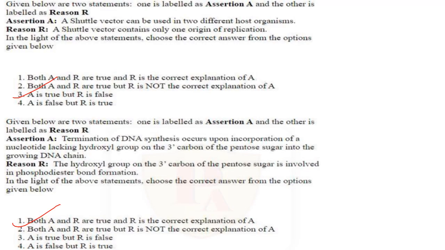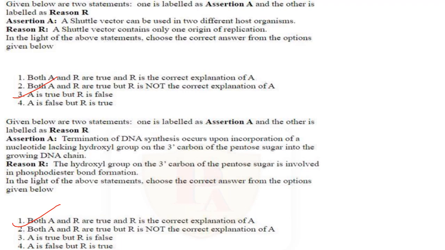Then next one. Given below are 2 statements. One is labeled as assertion A and the other is labeled as reason R. Assertion A: A shuttle vector can be used in 2 different host organisms. That is correct. Reason R: A shuttle vector contains only one origin of replication. No, a shuttle vector has 2 origins of replication, which help the plasmid to replicate in different host organisms. So R is not correct. So the answer here is A is true but R is false. Answer is option 3.